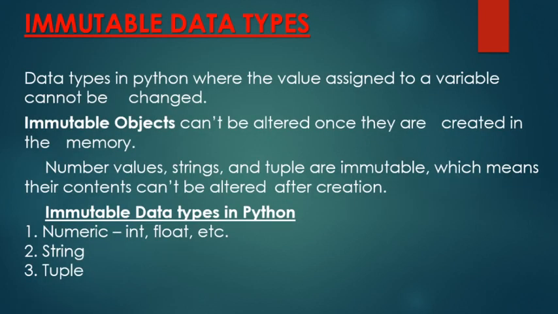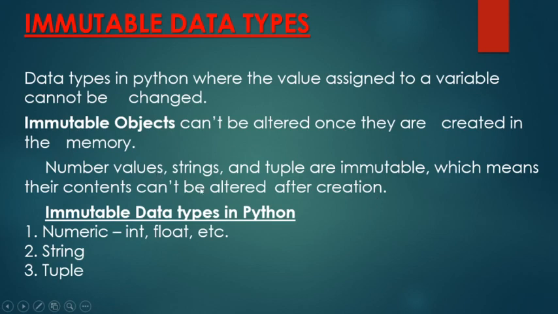What are immutable data types? Immutable means which cannot be changed, which is not changeable. The data types in Python where the value assigned to a variable cannot be changed in place are known as immutable data types. So immutable objects can't be altered once they are created in memory.